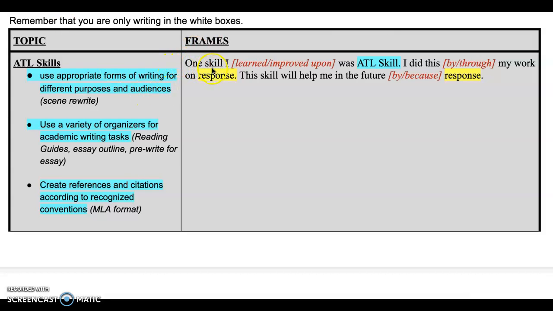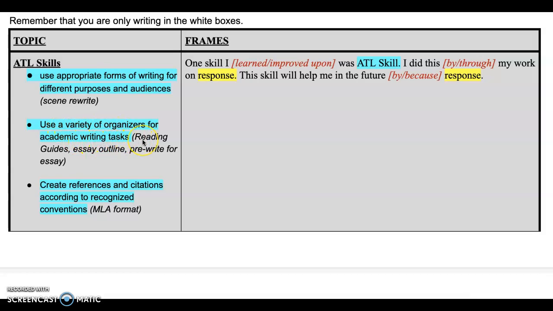Here's my frame: one skill I, and you're either going to choose learned or improved upon, choose one or the other, was, and then you'll pick one of these ATL skills. For instance, use appropriate forms of writing for different purposes and audiences, that's for the scene rewrite. Use a variety of organizers for academic writing tasks.